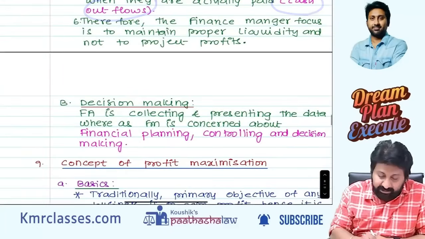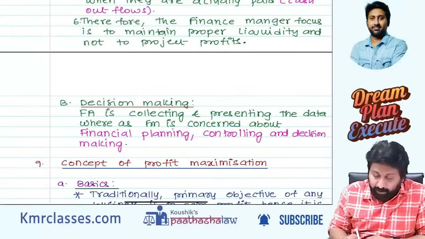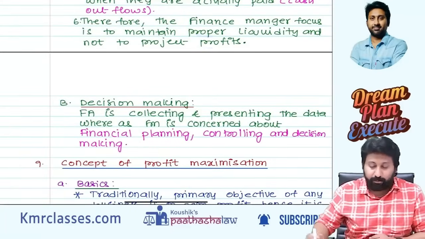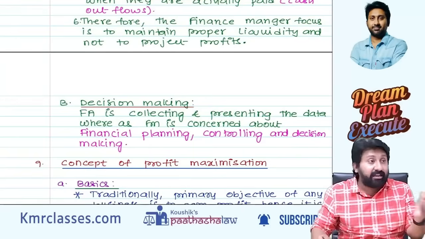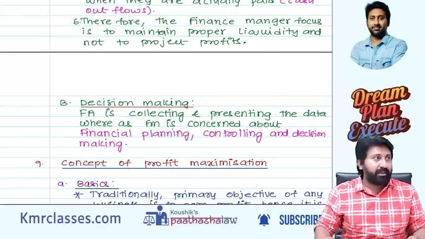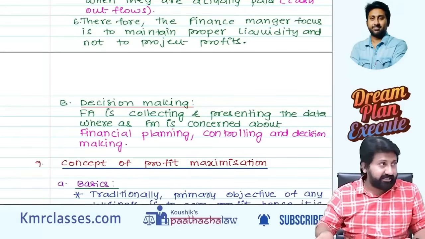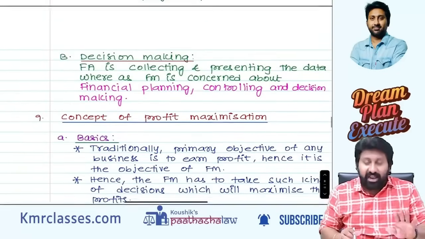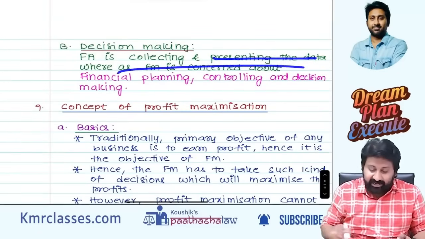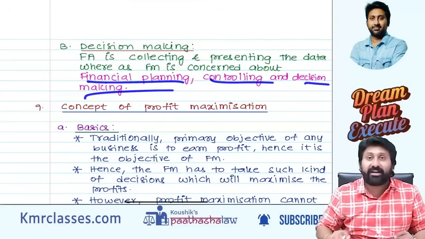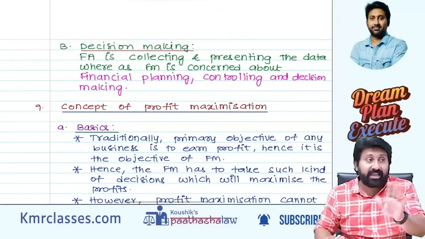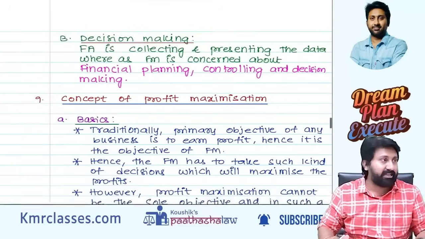Therefore, the finance manager's focus is to maintain proper liquidity and not to project profits. So finance intention is to maintain liquidity. Cash should be there, not to project the profits. Financial accounting is collecting and presenting the data, while financial management is targeting planning, controlling, and decision making. With accounts alone, no one can take any decision. With FM, people can make decisions.